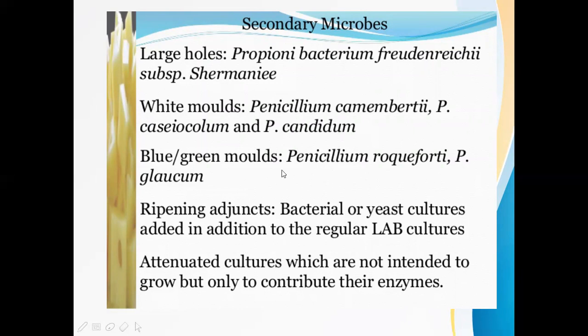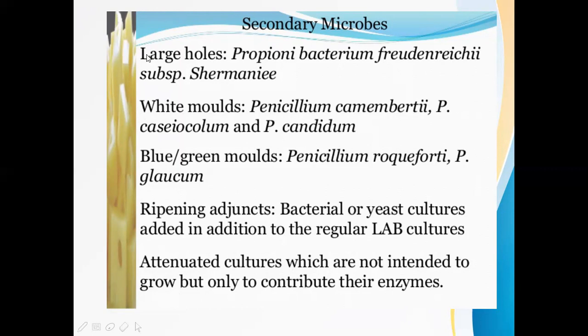They are also helping in ripening of the cheese, and ripening adjuncts, bacteria or yeast cultures, are added during ripening. The attenuated cultures are not intended to grow but only contribute their enzymes. Such microorganisms are also added during cheese production.